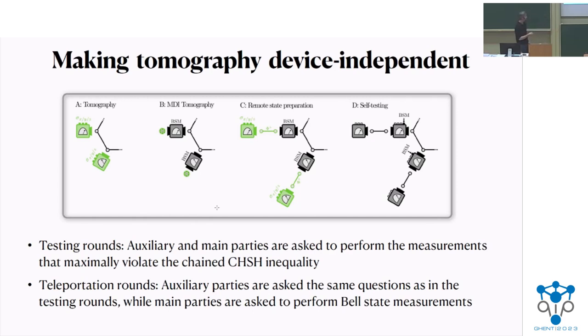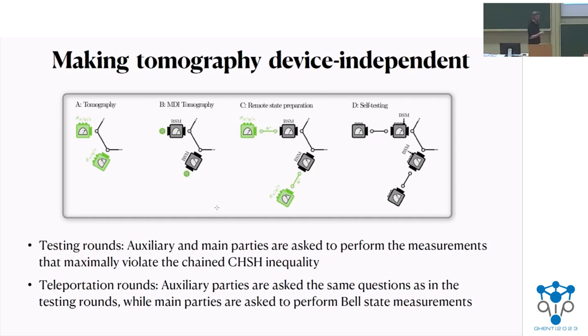In other rounds, which we call teleportation rounds, auxiliary parties would be asked to perform the same measurement as in the testing rounds, while the main parties would be asked to perform Bell state measurement. In that way, if they really apply Bell state measurement, the state that main parties share would be teleported to auxiliary parties, and we already did self-testing of the measurement of the auxiliary parties. So in some sense, we could do the device-independent tomography of that teleported state.